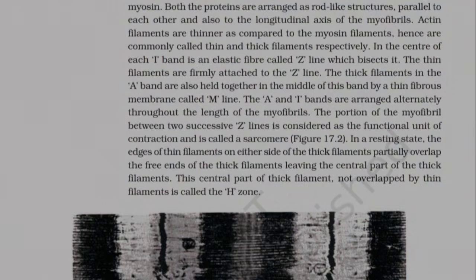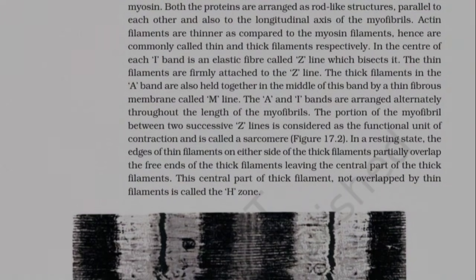thick filaments respectively. In the center of each I-band is an elastic fiber called the Z-line, which bisects it. The thin filaments are firmly attached to the Z-line. The thick filaments in the A-band are also held together in the middle of this band by a thin fibrous membrane called the M-line. The A and I bands are arranged alternately throughout the length of the myofibrils.